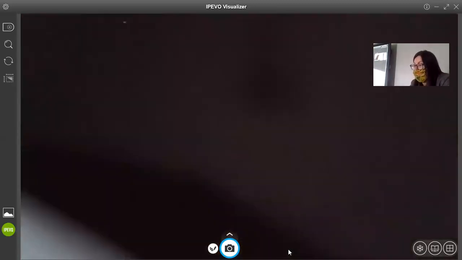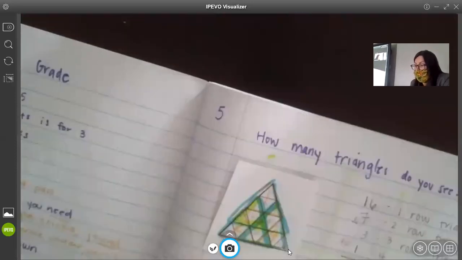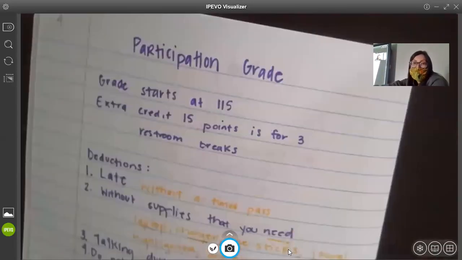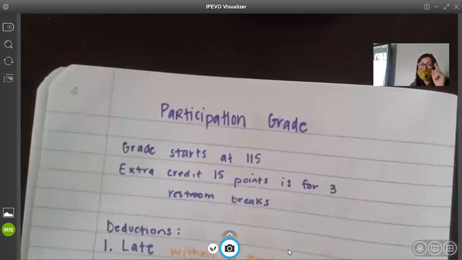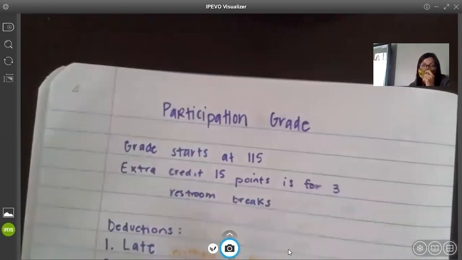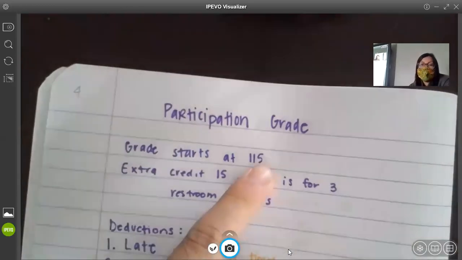So next we're going to go to page 4. Here's the participation grade. So it's 1 grade for the 6 weeks, and everyone starts at 115. Everybody starts at 115. The goal is to not get any points deducted.